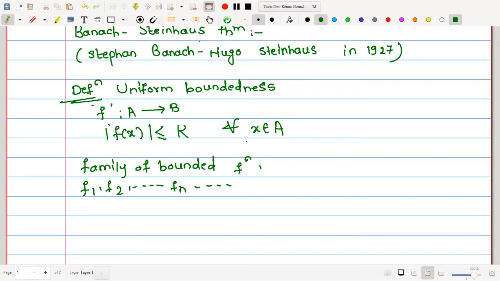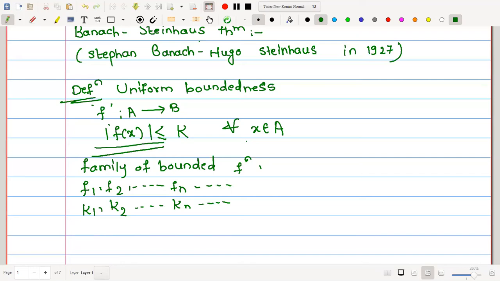For every bounded function there exists one positive constant, say k1, k2 up to kn and so on. That is, for a bounded function there exists a positive constant which is greater than the absolute value of any value of that function. This is what we know.